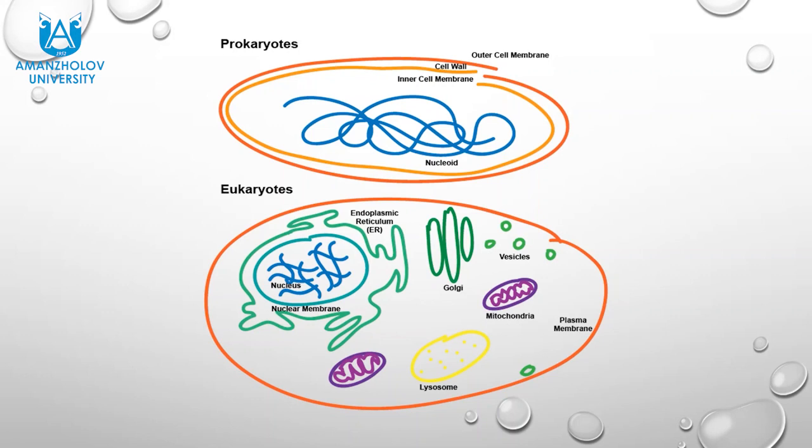Prokaryotic cells include a nucleoid, which contains DNA, and eukaryotic cells include a nucleus with DNA as a genetic material, and also more organelles, double membrane, single membrane, and so on. For example, endoplasmic reticulum or ER, lysosome, mitochondria, Golgi apparatus, vesicle, and more.